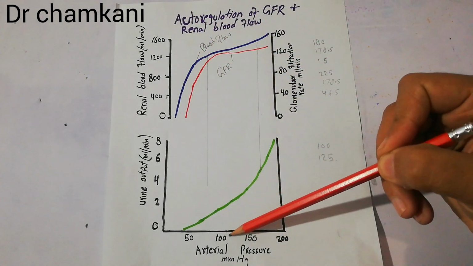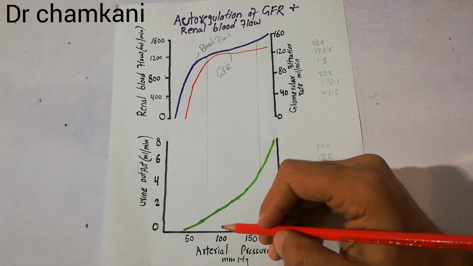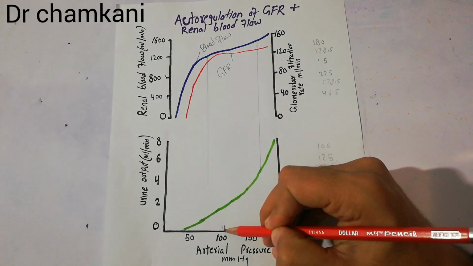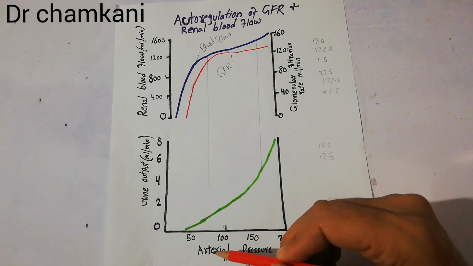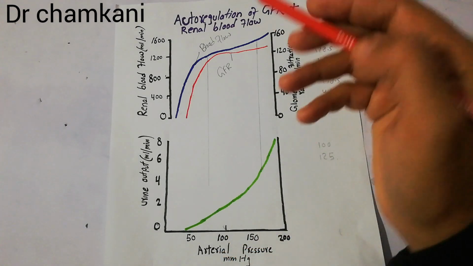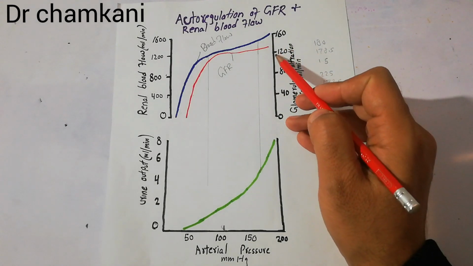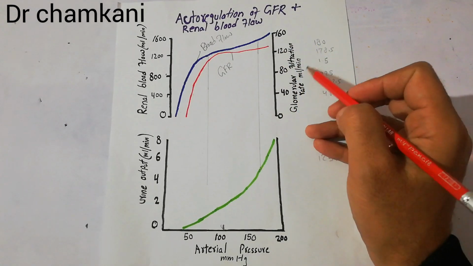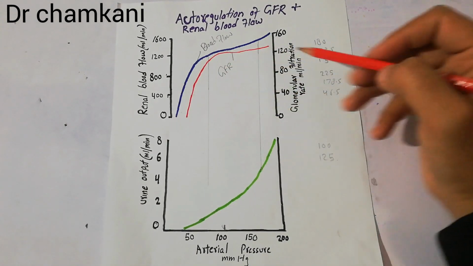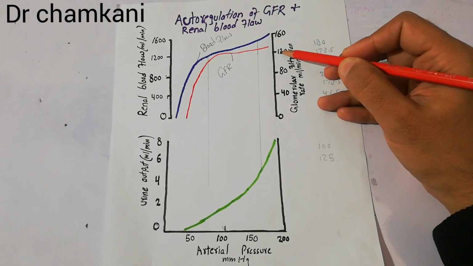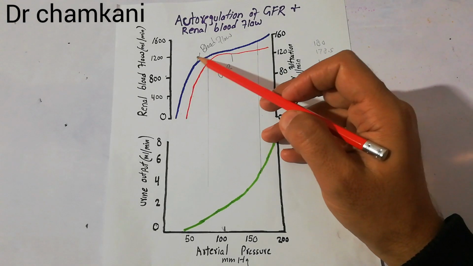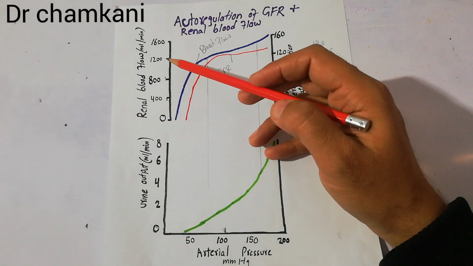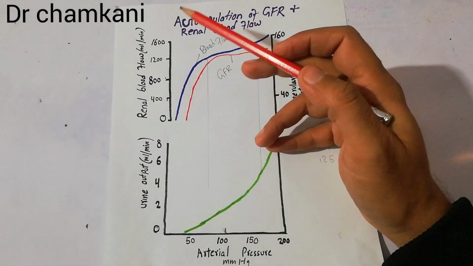The arterial pressure in the body is normally around 100 millimeter of mercury. The GFR normally is around 120 to 125 ml per minute. The renal blood flow is around 1100 ml per minute.